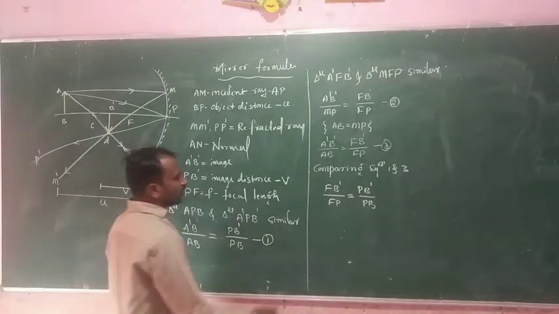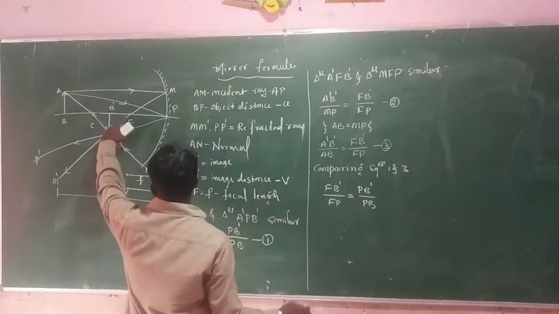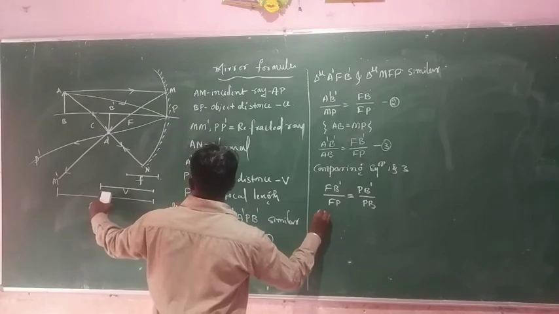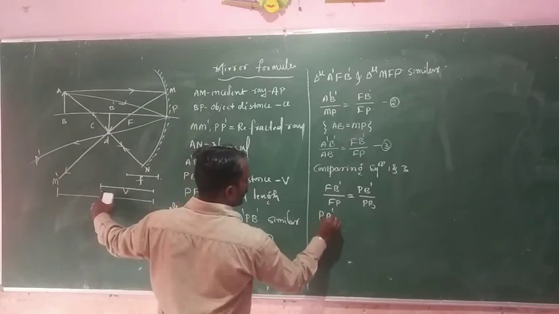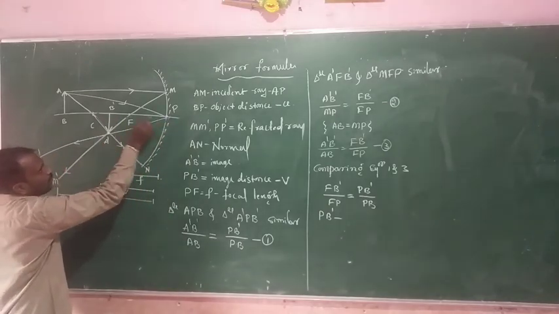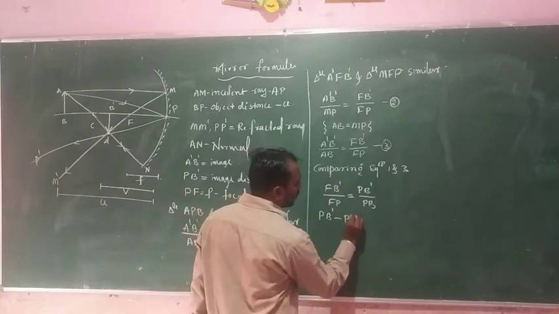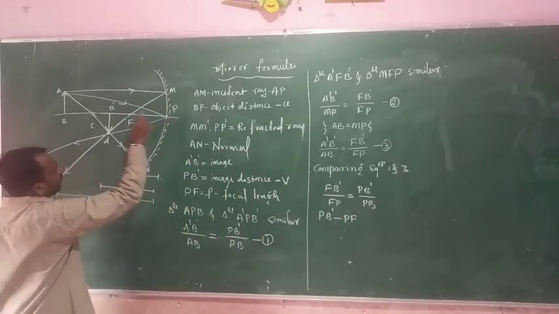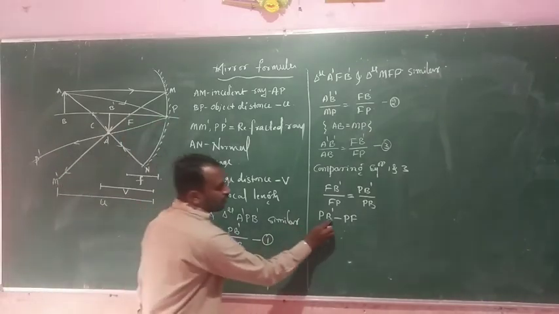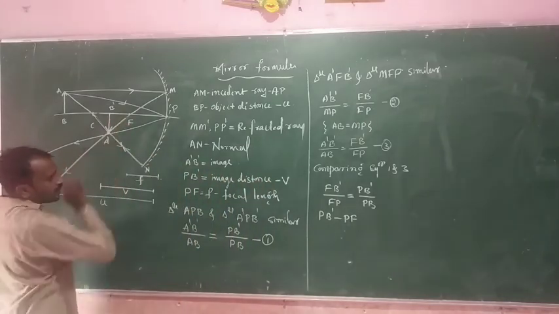So in place of FB', we consider image distance PB' minus PF. Okay, PB' minus PF, then we will get FB' distance.